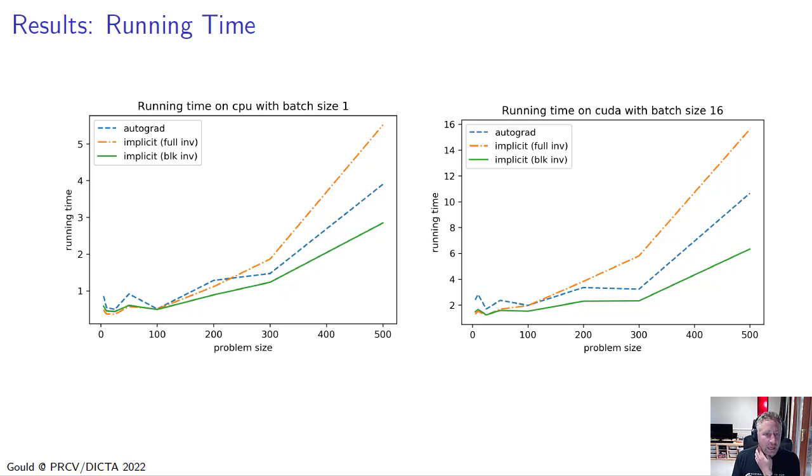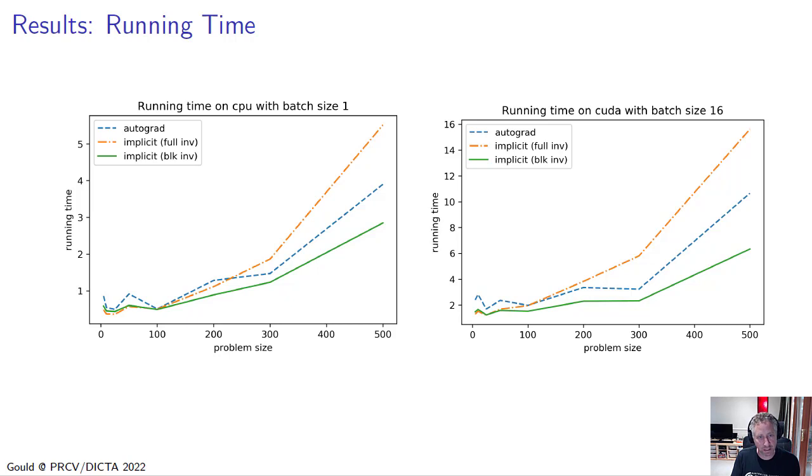The second, which is the orange dot-dashed line, is the implicit differentiation result, but where we compute full inverses over H. And then the green curve is implicit differentiation, where we make use of the structure of the problem to be able to implement efficient linear algebra ways of implementing the inverse of the Hessian matrix H. And so you can see here that if we use these linear algebra tricks, we can get much faster running time compared to automatic differentiation for different problem sizes.